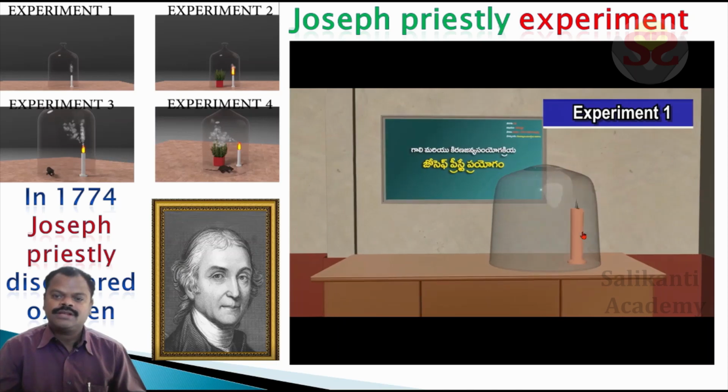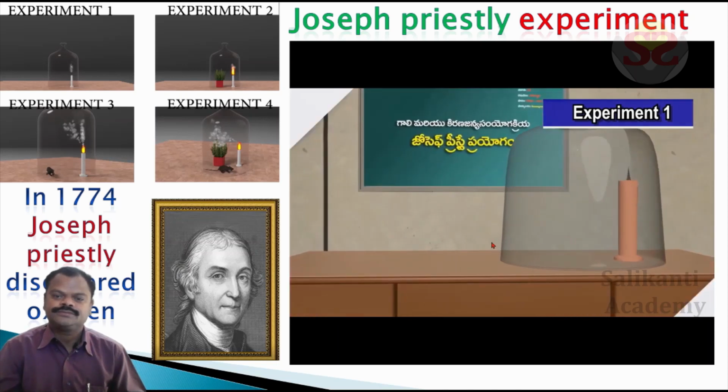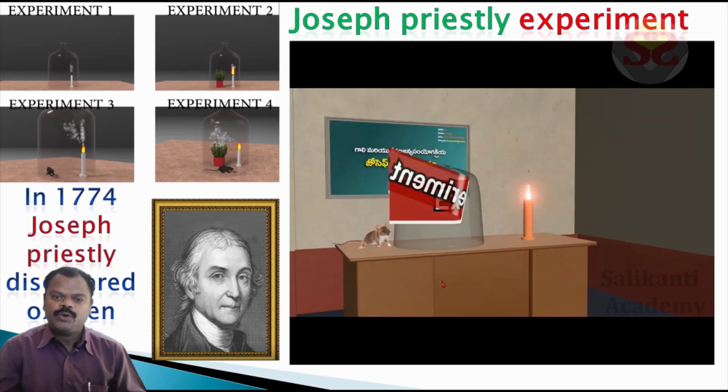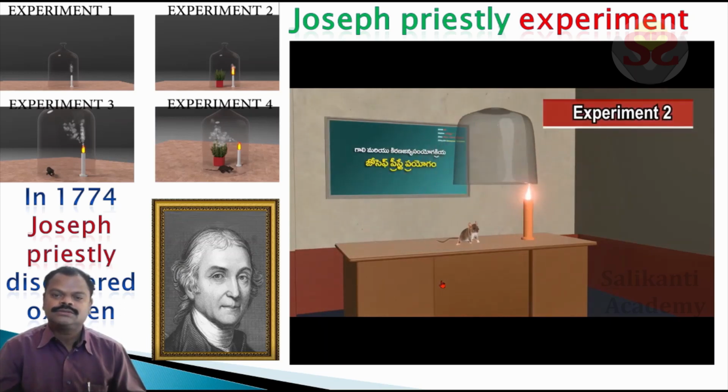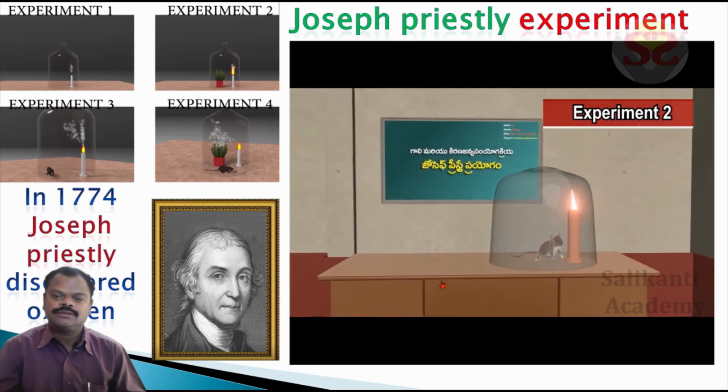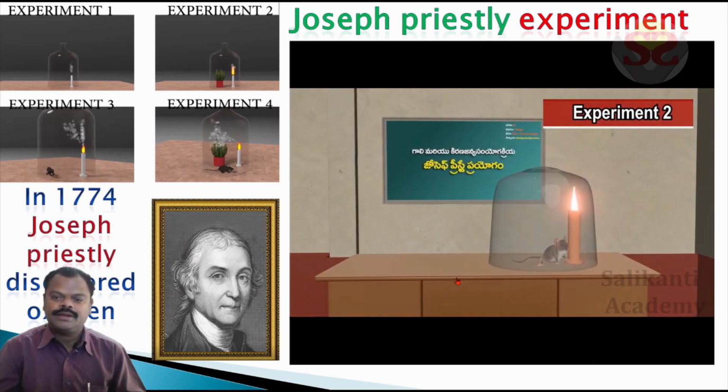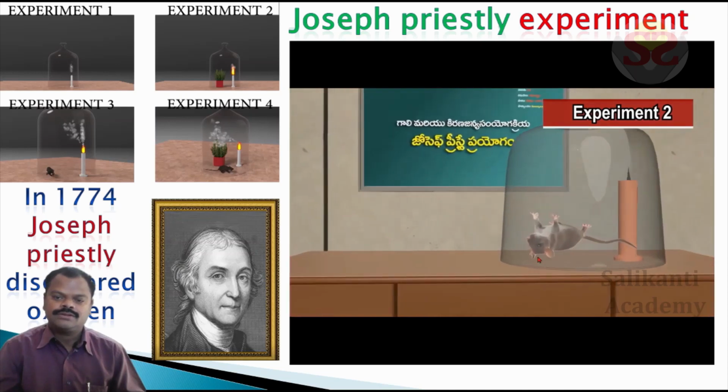It immediately exhausted. Experiment 2. He placed a glass bell jar on a burning candle and a rat. After some time, the rat died and the candle flame also stopped.